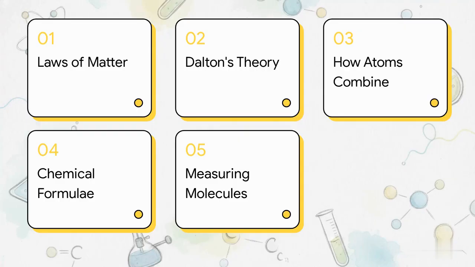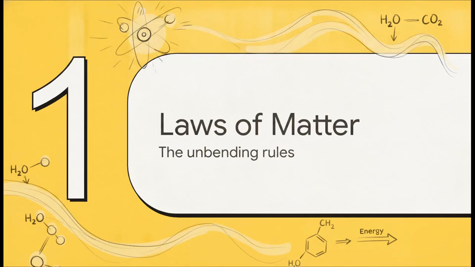To solve this mystery, we're going to flip through the cosmic rulebook of chemistry. We'll hit 5 key areas: the laws of matter, Dalton's atomic theory, how atoms combine, writing chemical formulae, and finally, measuring molecules. Let's get into it. Starting with Section 1, the laws of matter. This is where we establish the absolute, unbending rules of the universe.